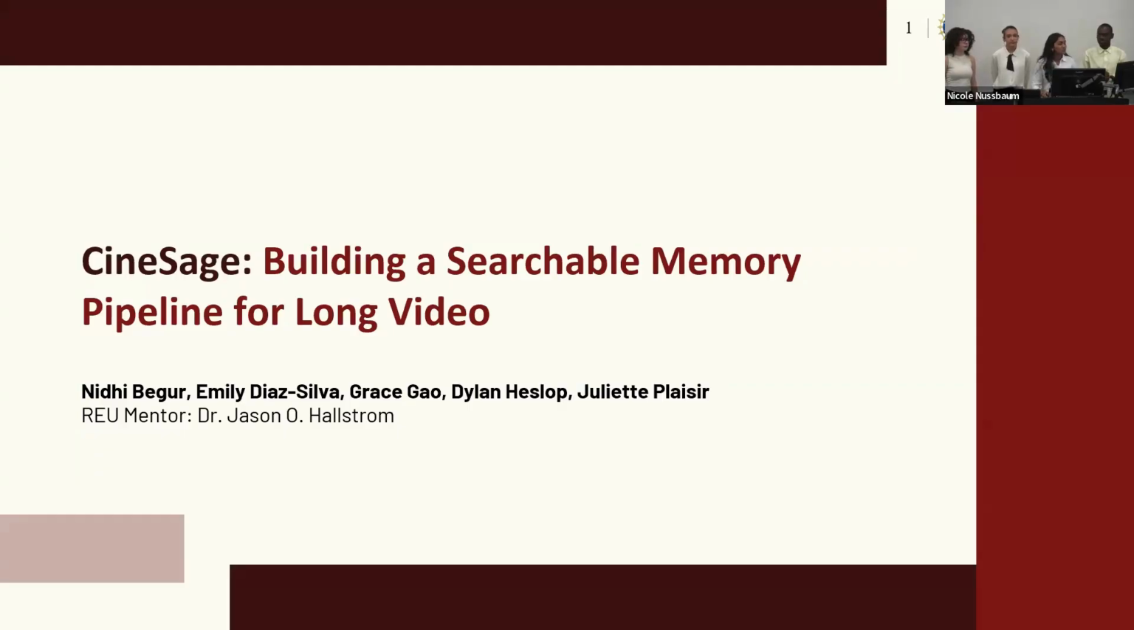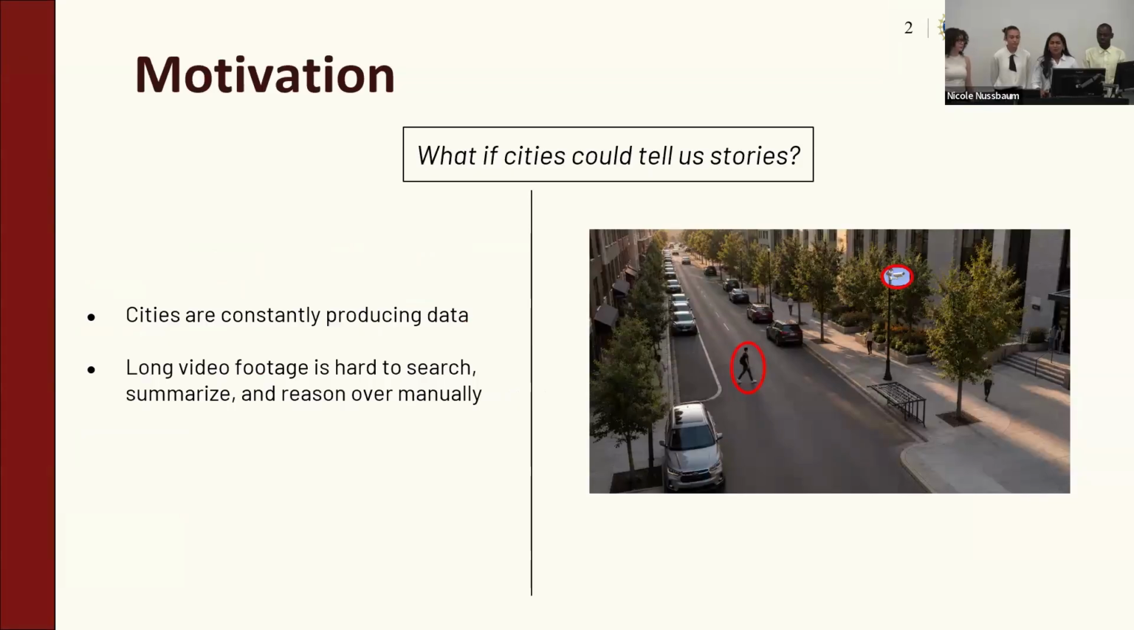We're building a searchable memory pipeline for long-form videos. But first, why? 24 hours a day, 7 days a week, cities are constantly producing data, but with all that data, it's hard to search, summarize, and reason over manually. So it's only natural to ask the question, what if cities could tell us stories?